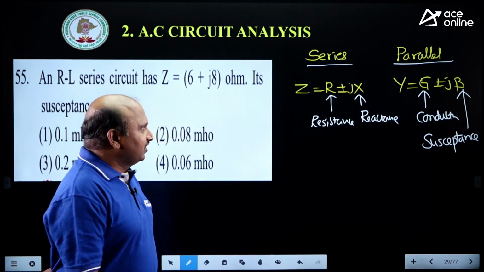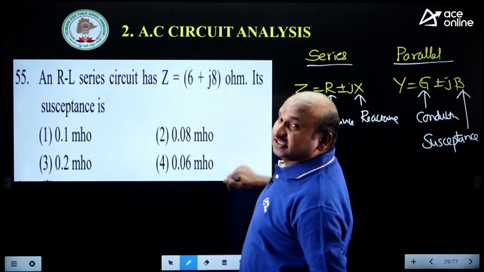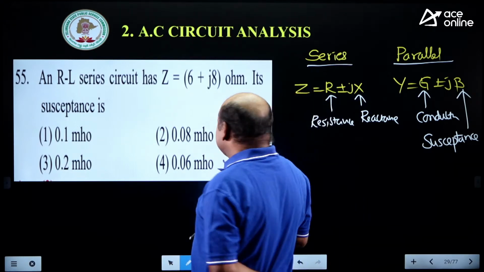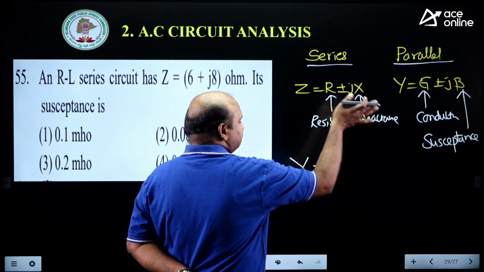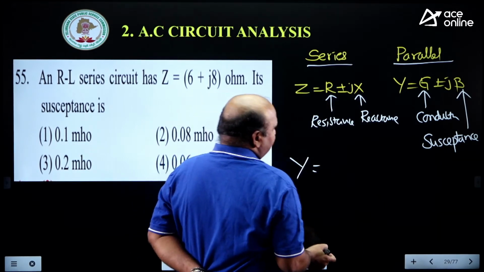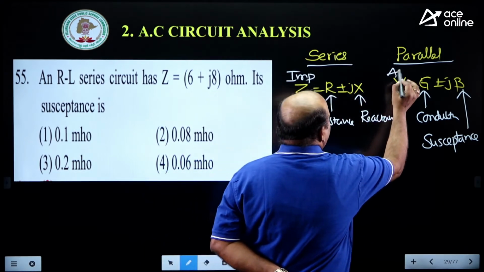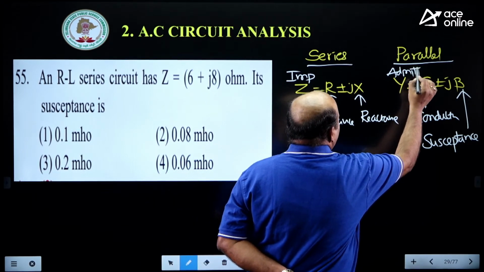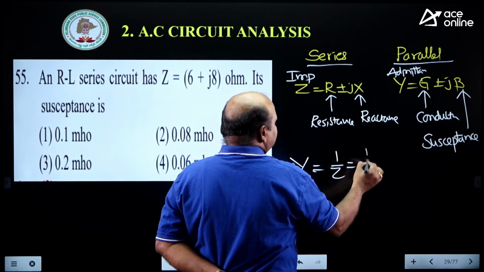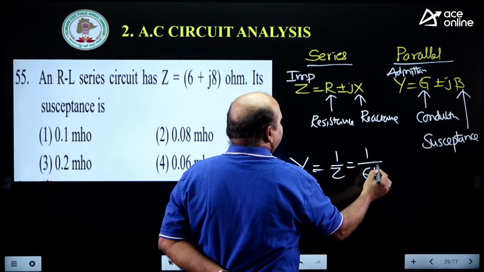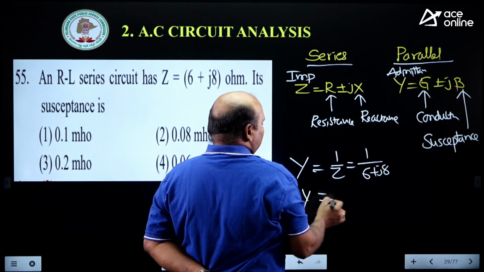Now, the Z value is given. For the series circuit, he is asking to find the susceptance. What is susceptance? First you should take the admittance. Susceptance and conductance can be defined for admittance. This is impedance and this is admittance. Tell me that, you can get it. Now 1 by Z, and here 6 plus j8. Then you should write in this form.